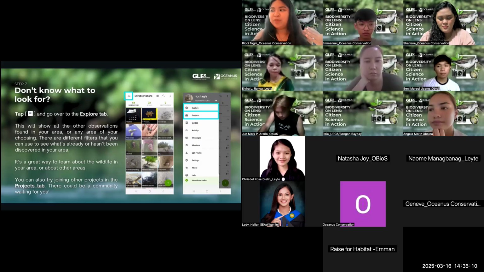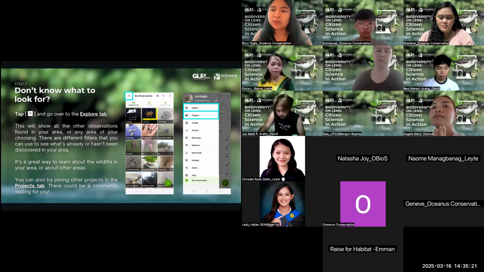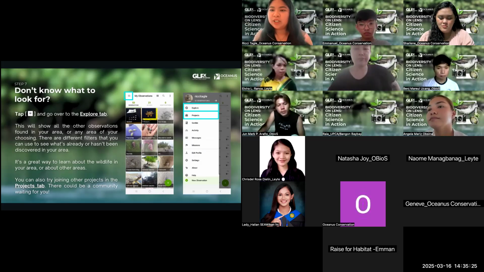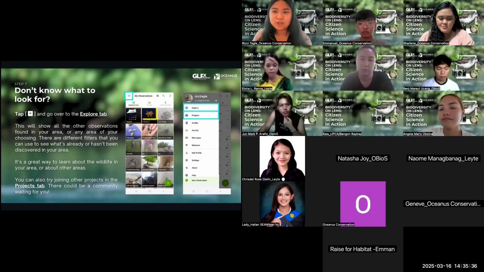Okay, what if pinuntahan ko na yung area and I don't know where to go, I don't know what to look for. So that's also a nice feature about iNaturalist. Going back sa tatlong lines sa upper left, makikita mo aside from new observations, may explore and projects. So kung puntahan mo yung explore tab, you will see different other observations that have been done in your area, or you can even filter what areas you want to see, what kind of birds, what kind of shells, what kind of fish have been observed in your area, pwede again.